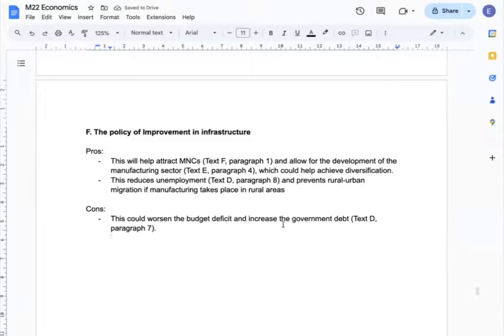The last long-term policy that I can evaluate is the policy of improvement in infrastructure. Its pros would be pretty obvious since it's going to attract more MNCs to invest in the country with the better infrastructure, and it's going to allow industry diversification, and it can definitely reduce unemployment and decrease the gap between urban and rural areas. However, again, it requires too much budget and has lots of unexpected side effects.